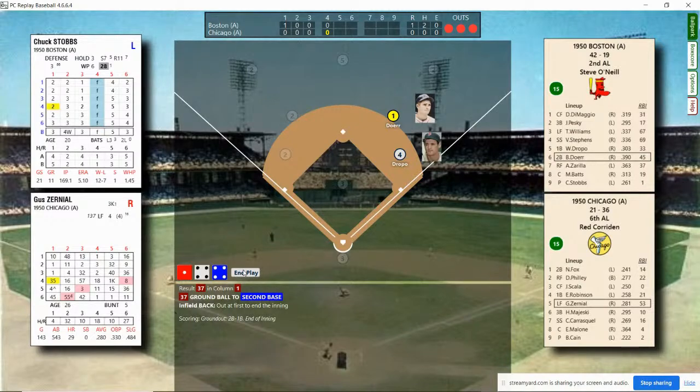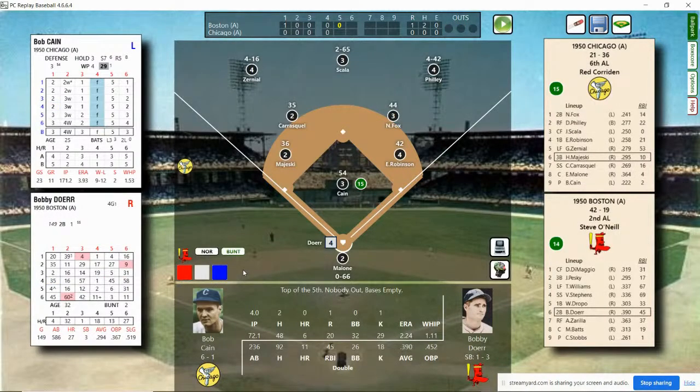Top of the 5th. We're almost halfway through. Zarilla bats, Doerr, and Williams due up, and if one of those guys makes it, Stobbs, the pitcher, will be hitting. Doerr doubled his first time up.